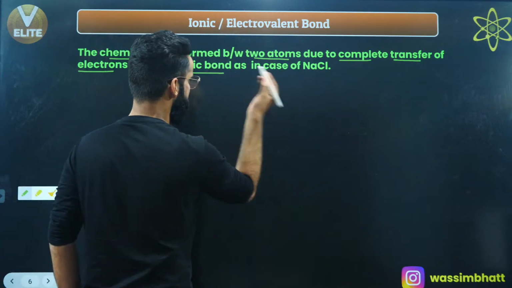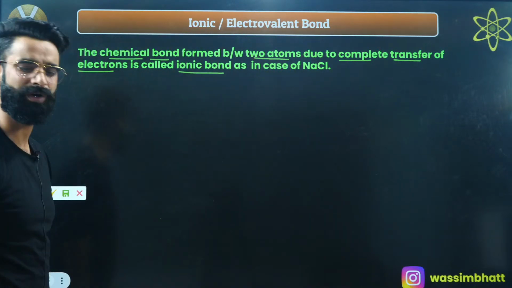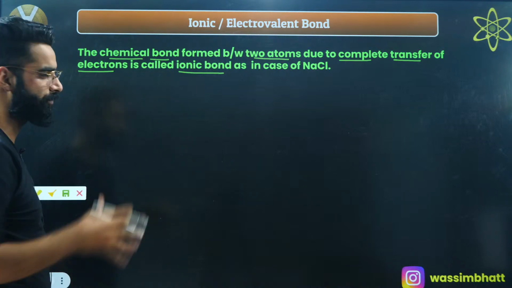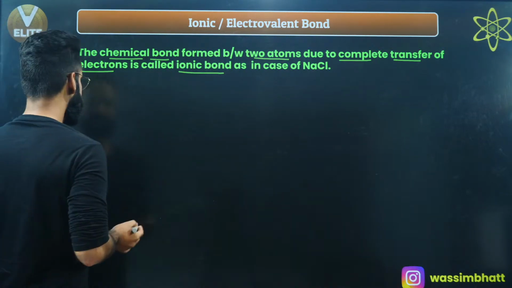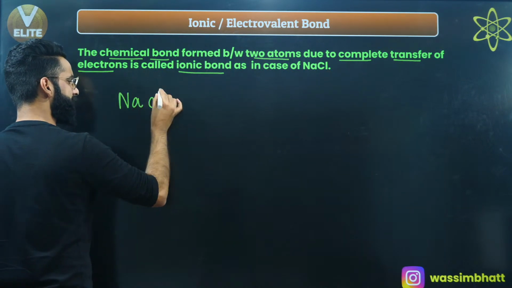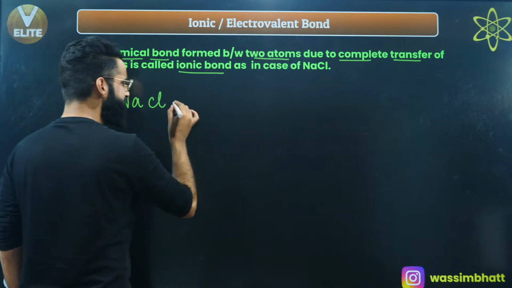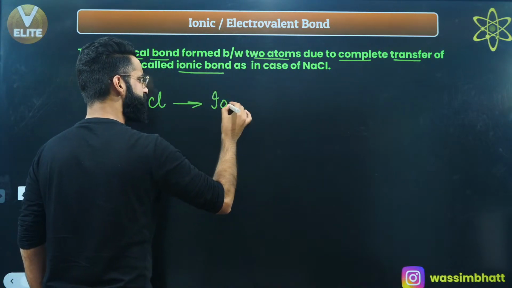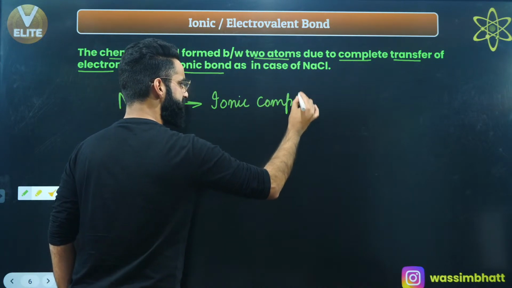It is called an ionic bond, or you call it the electrovalent bond as well. Now the point is, what is meant by that? What all things do we have to understand from this definition? For example, if you take the compound NaCl, NaCl is an ionic compound. Why is it an ionic compound? Let's have a look at that.